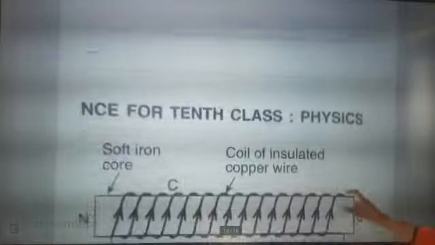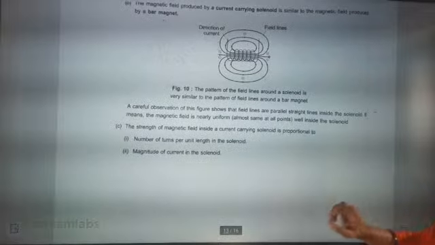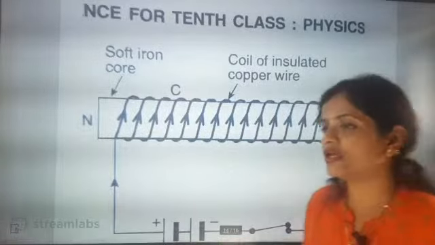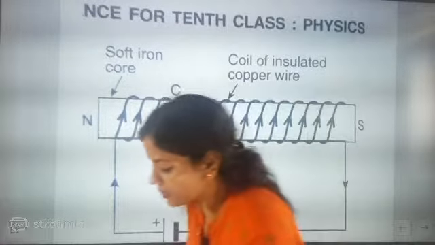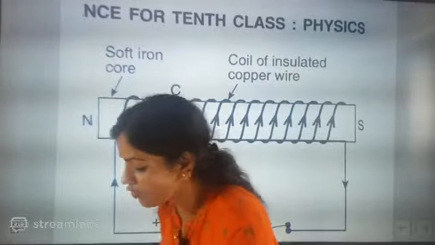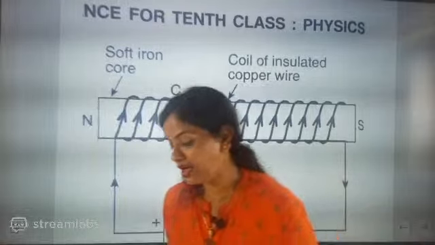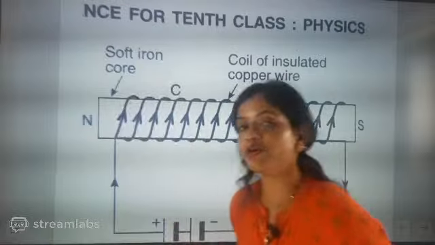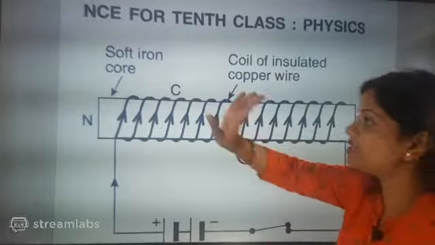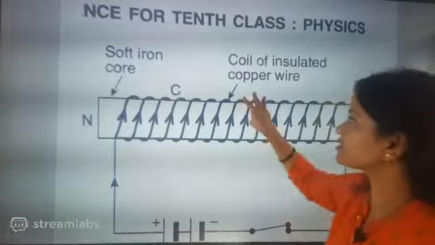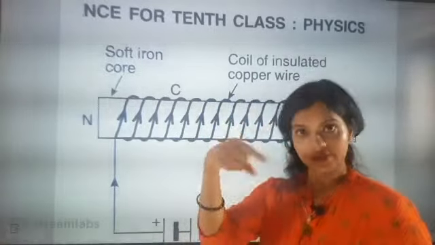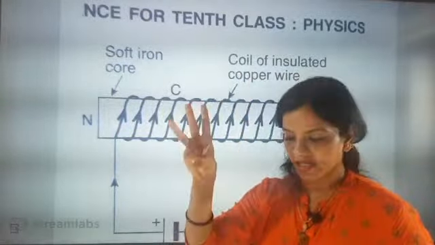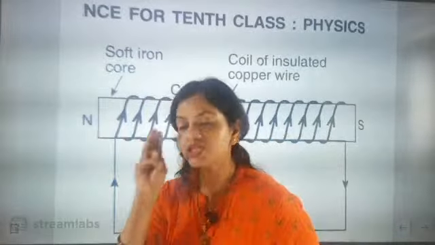Come on, quickly tell me, till this point we have understood. We have understood the magnitude of current in the solenoid, and the third one is the number of turns, then current, and the third, the nature of core material. When the number of turns increases, the magnetic field increases. Correct, Madhu. And current also, beta. So there were 3 important points for a solenoid: first, turns; second, current; third, the core material.